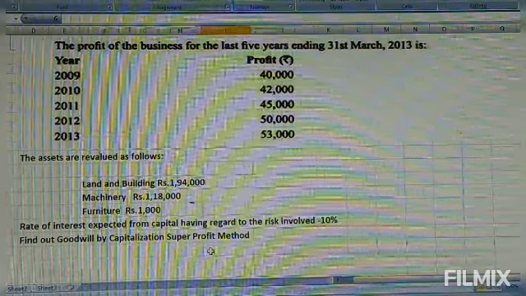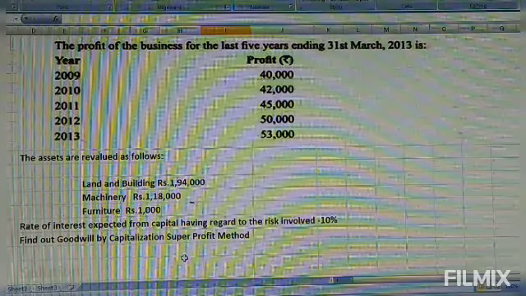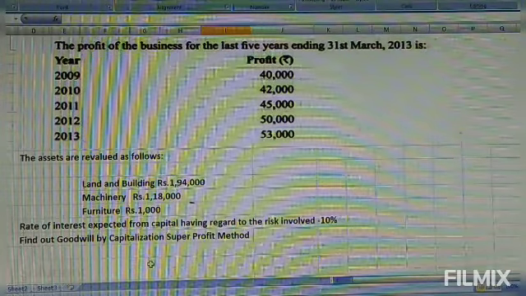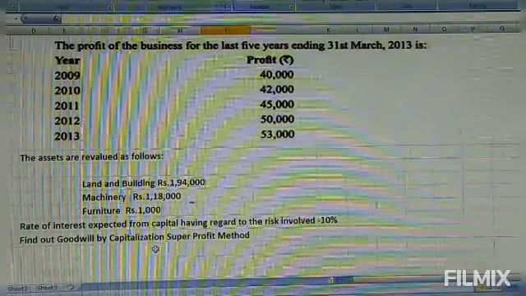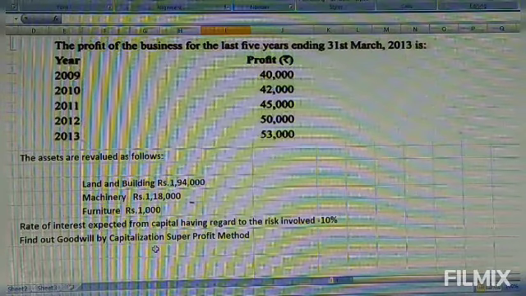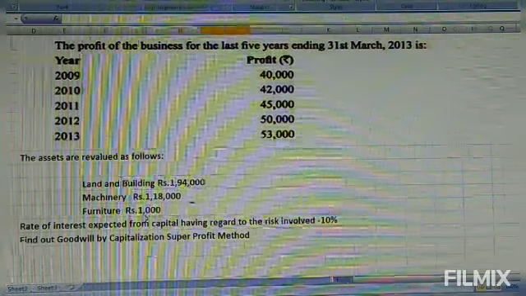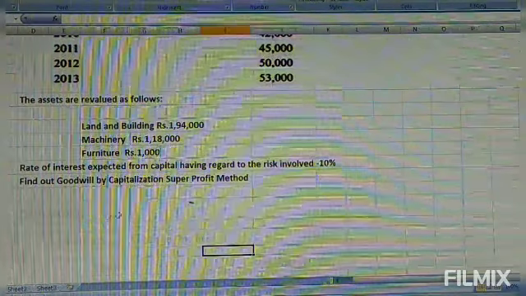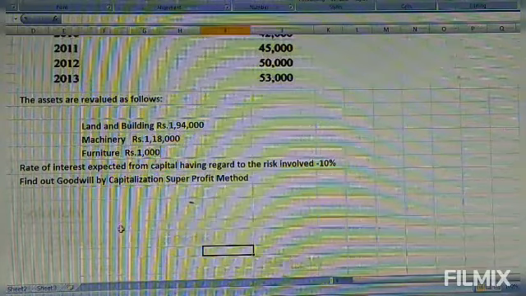So we have to find out goodwill using the capitalization of super profit method. Super profit we have to capitalize using the normal rate of return. The same steps we follow as in the average profit method.